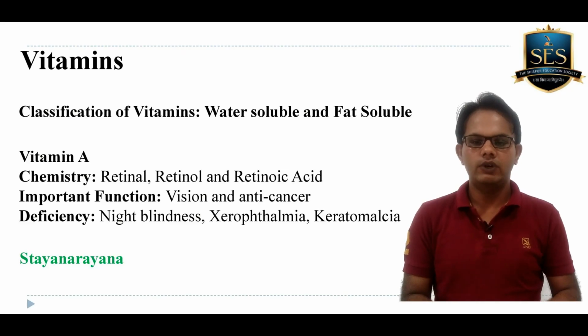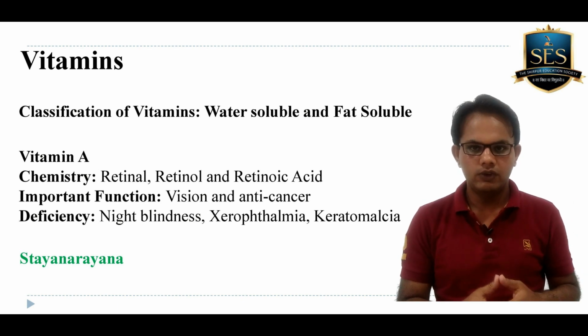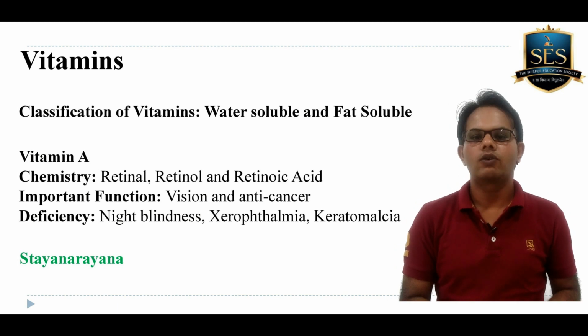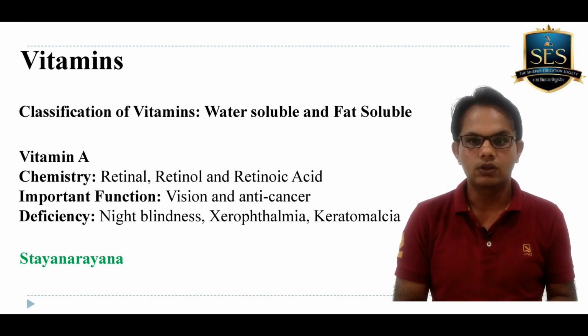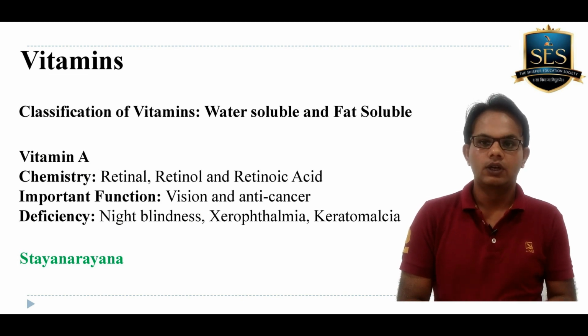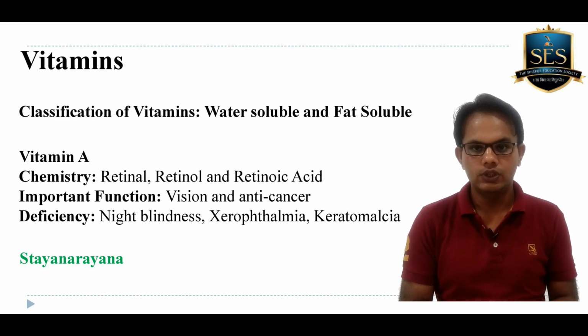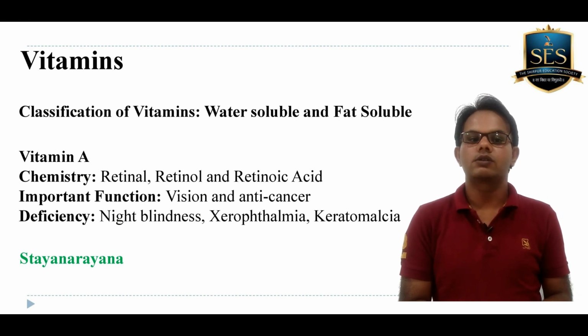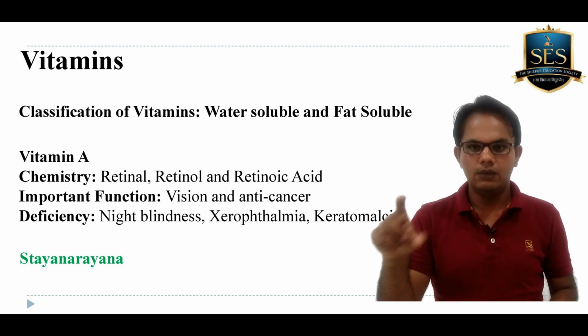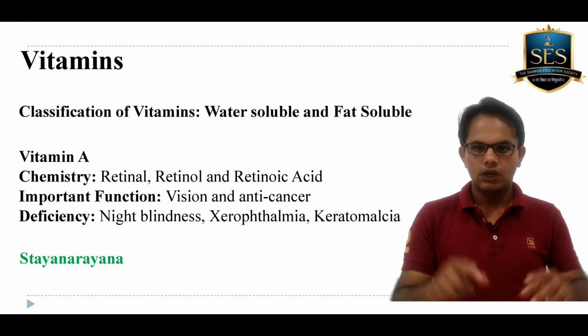For example, take the example of vitamin A. The main chemical constituents present in vitamin A are retinol, retinal and retinoic acid. The second, what is its important function? Vitamin A is very essential for vision. And third is deficiency. Deficiency of vitamin A causes night blindness, xerophthalmia and keratomalacia. So in this way, just in brief, you should read about the vitamins.